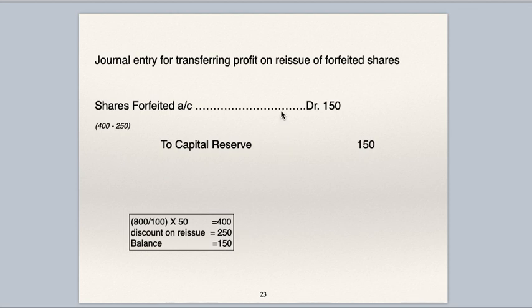The difference is 150, which gets transferred to capital reserve. Now your shares forfeited account will show a balance of 400 rupees. For the 50 forfeited shares which are not reissued, this shares forfeited account balance of 400 is to be shown on the liabilities side of the balance sheet.